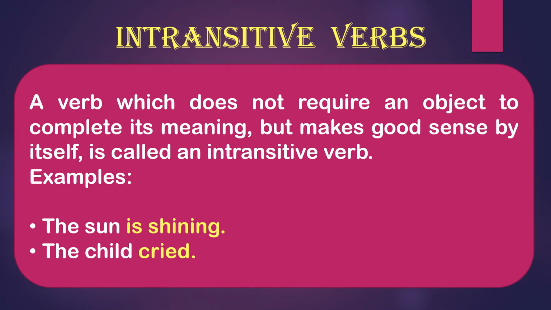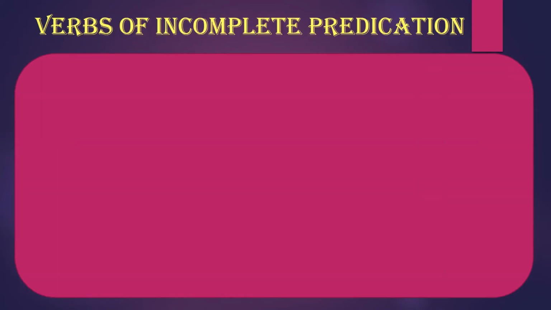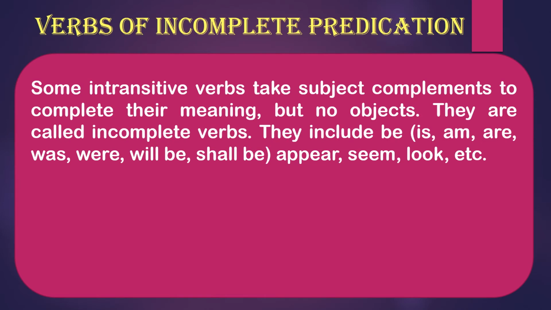Got it? Now, we will learn about the verbs of incomplete predication. Means when the predication of the verb is incomplete, the later part is not at all an object, and without that part also your sentence will be correct.